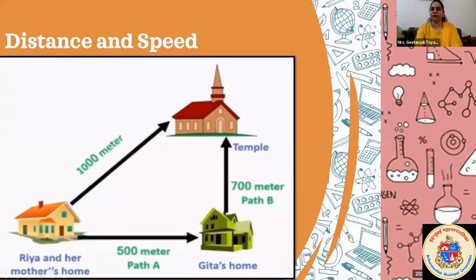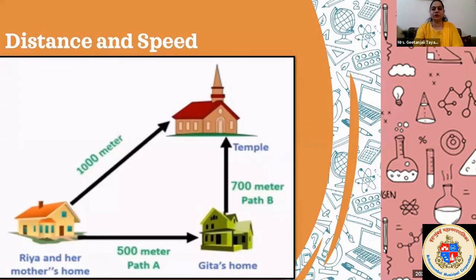Rajveer, did you complete that? Do you want to answer? Speed of Riya's mother? You have to calculate speed now. And what is the formula of speed?